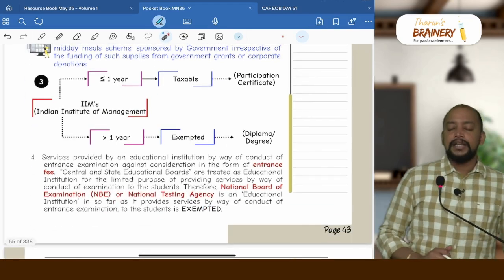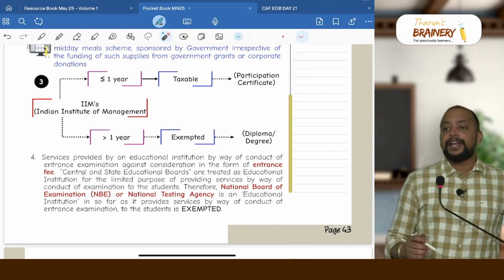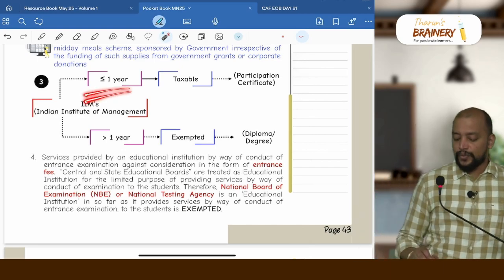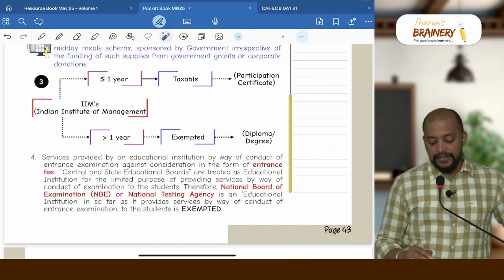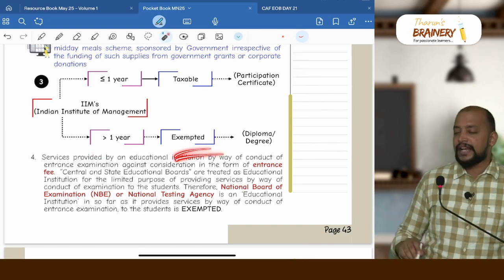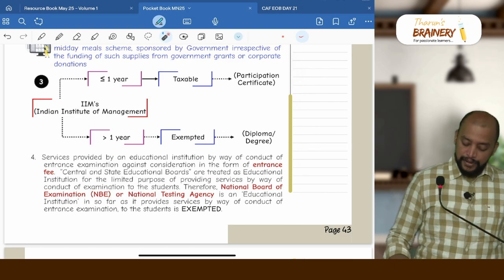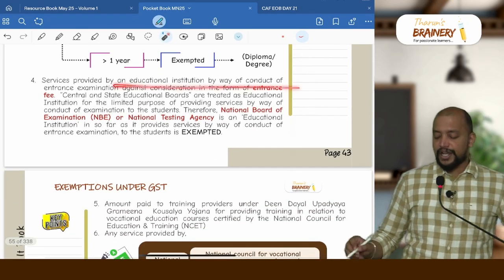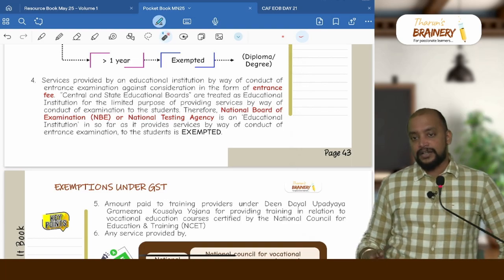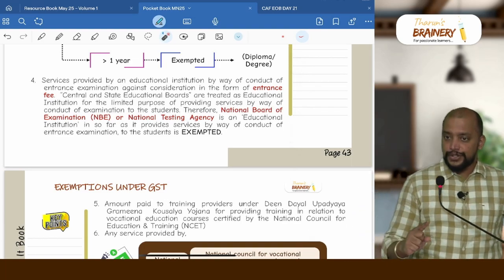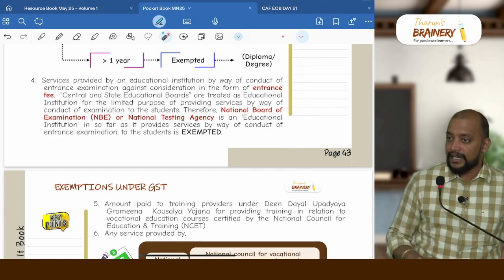Then third point, there is IIM, Indian Institute of Management. If these IIMs are offering any courses up to 1 year, then it will be taxable, where they will be giving a participation certificate. If it is beyond 1 year, then it will be exempted, where they will be offering either a diploma or degree. Then number 4, services provided by an educational institution by way of conducting entrance examination is exempted. But it should be by an educational institution, and even if they are not students, if it is an entrance exam fee, it is completely exempted.